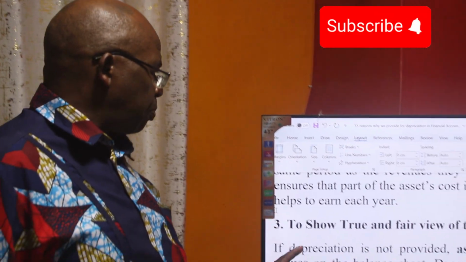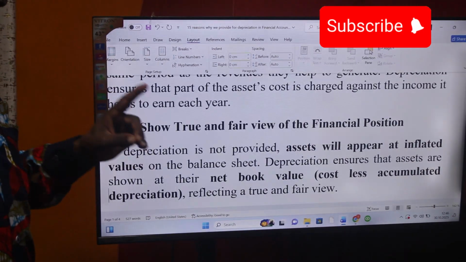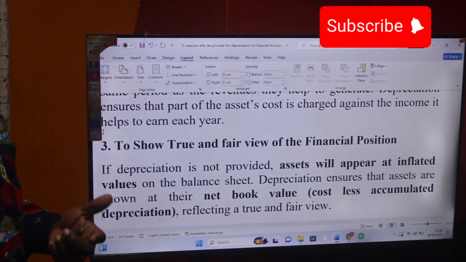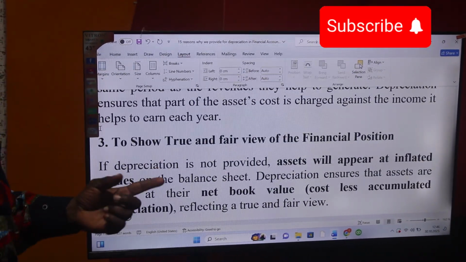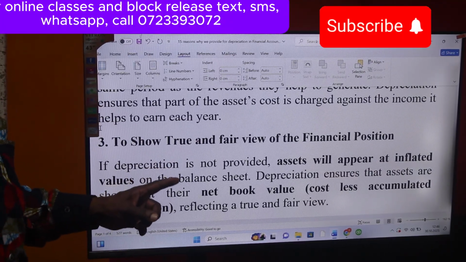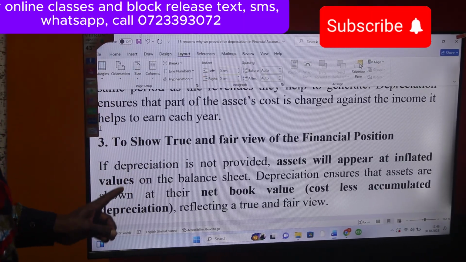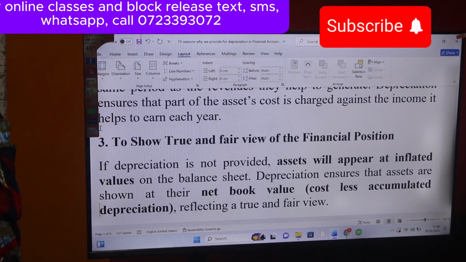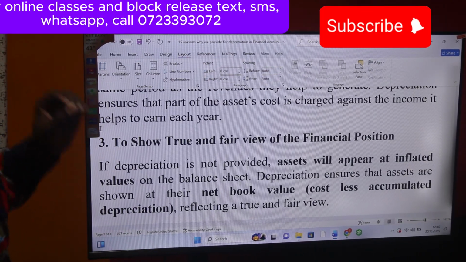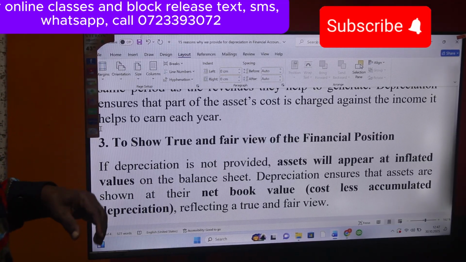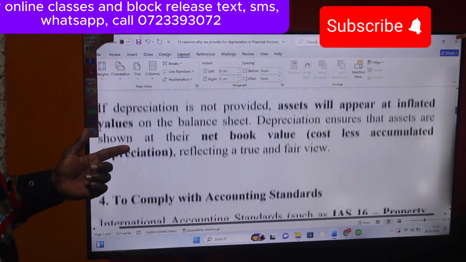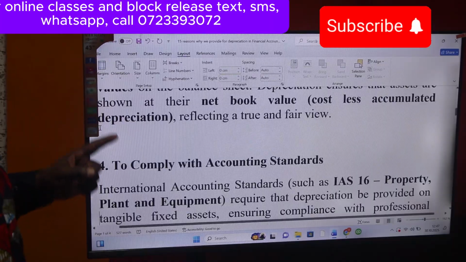So you're saying, if depreciation is not provided, assets will appear at inflated values on the balance sheet. Because if we have used it for 2, 3, 4 years, its value is not the way it was when you were buying it. Depreciation ensures that assets are shown at their net book value, that is, cost less accumulated depreciation and impairment loss, which you're going to study as we progress in accounting. That is what helps us to reflect a true and fair view.